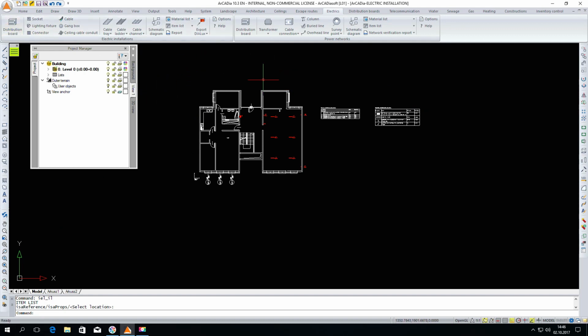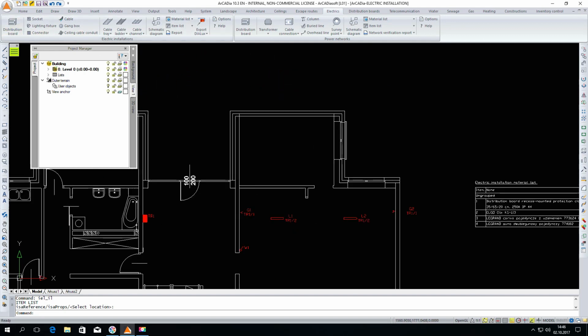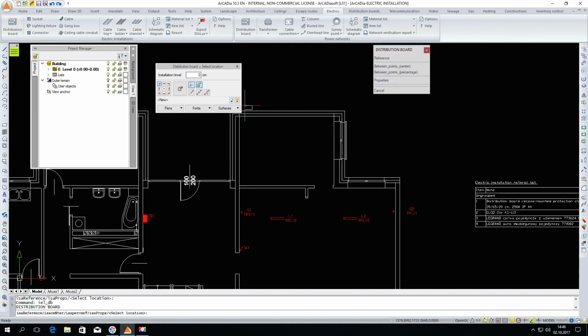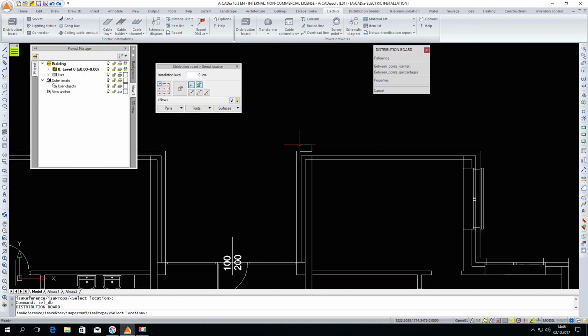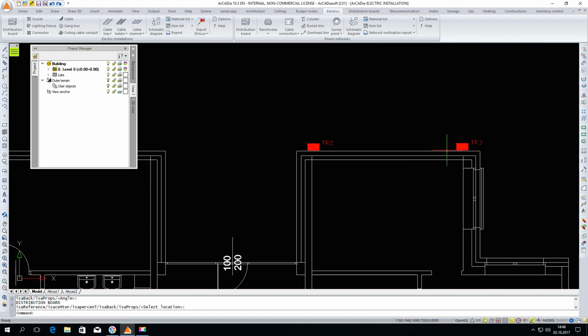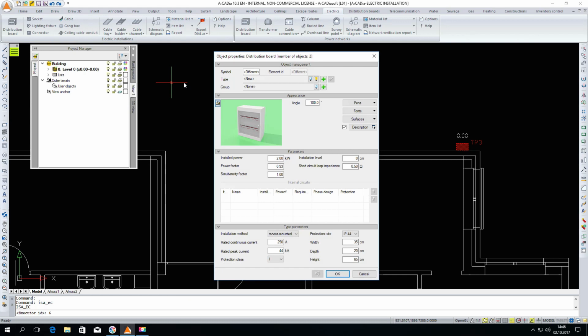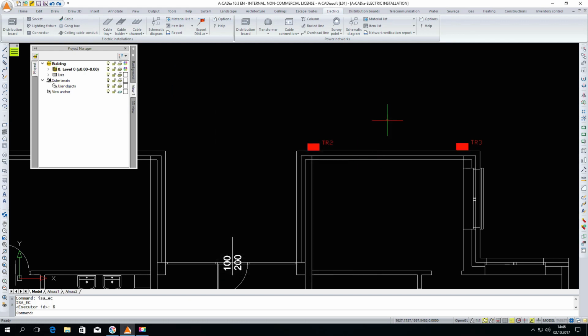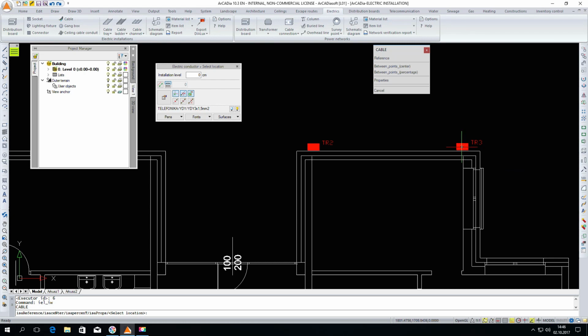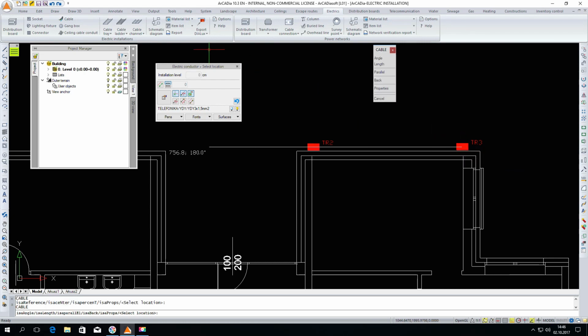Our project is very small, but we can also insert into our project several distribution boards. I will add here 2 more boards. I will raise both boards up slightly. The installation height is 0 centimeters, and I'm typing 110 centimeters here, and connect all the boards with the cable.